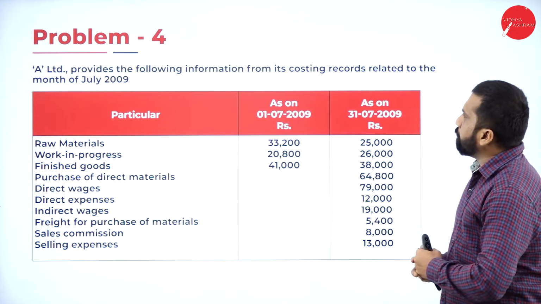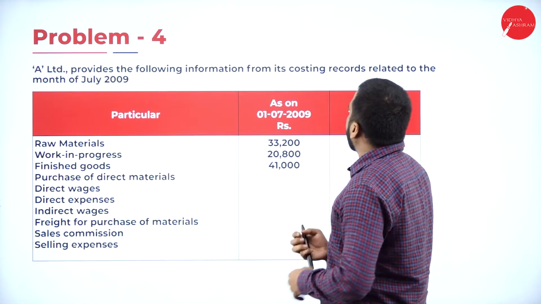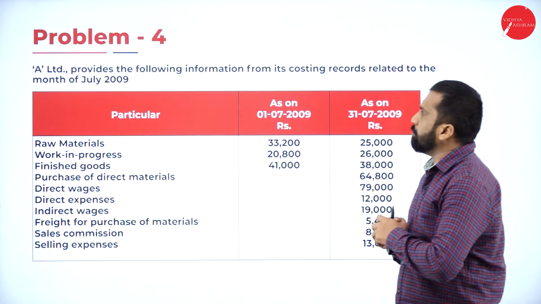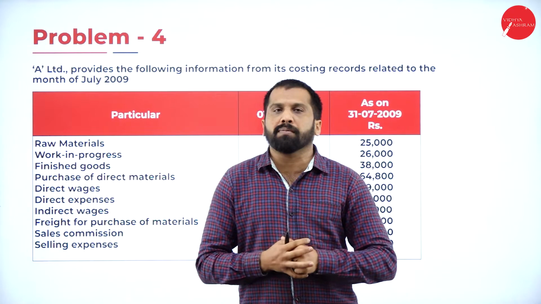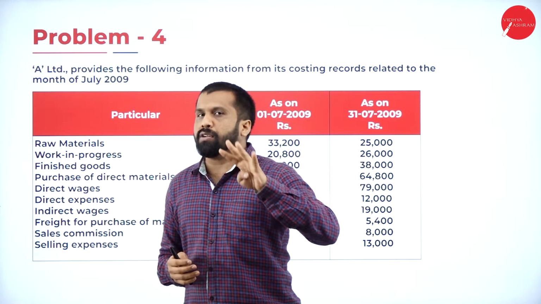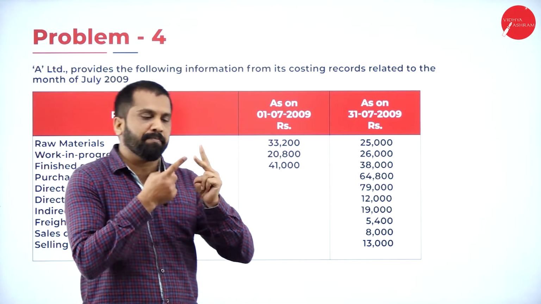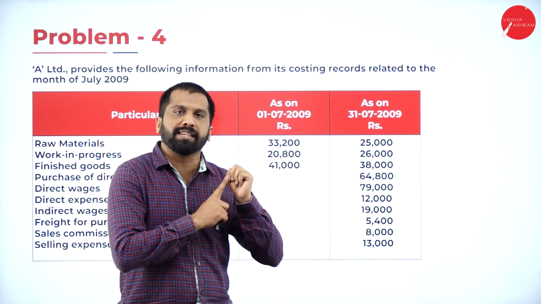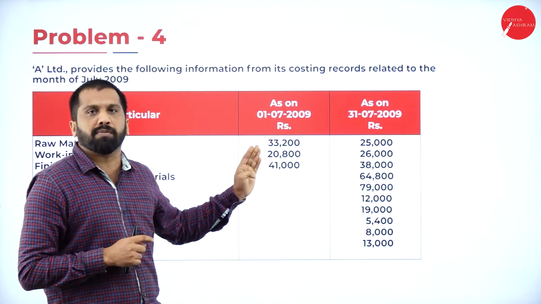Now, your problem number 4. A Limited provides the following information from its costing record related to the month of July 2009. As I told you, every problem we do, we categorize into 4. The first category will be direct, the second one factory, the third one office, and the fourth one is selling and distribution. We'll follow the same thing for this problem also.